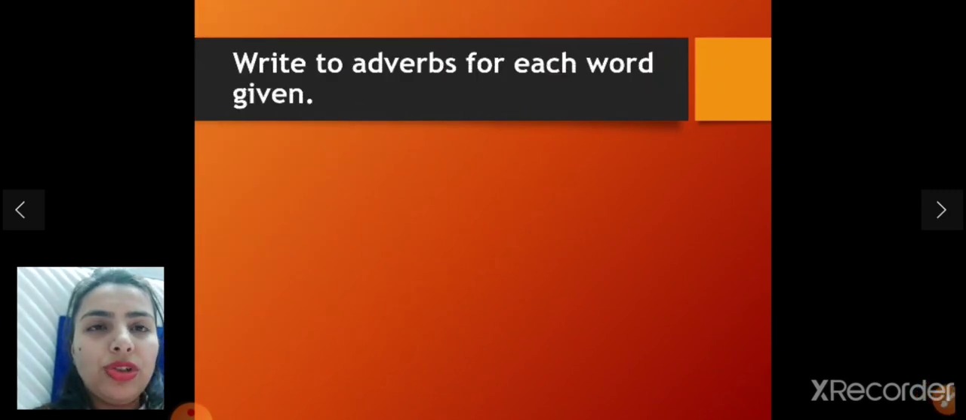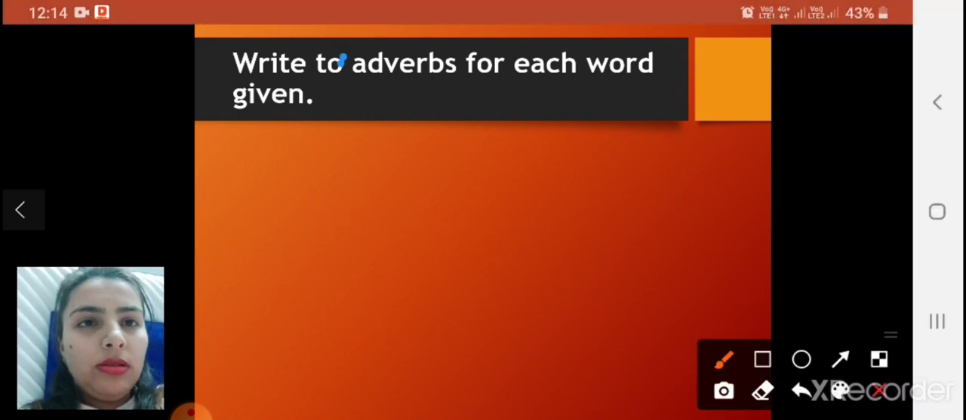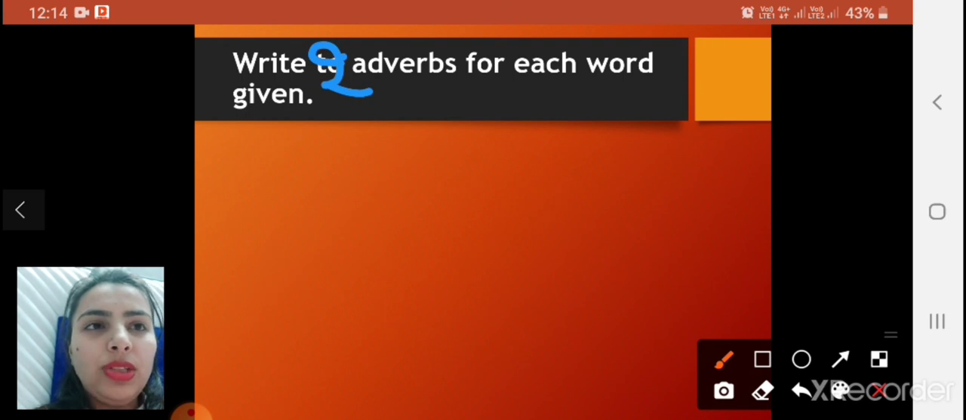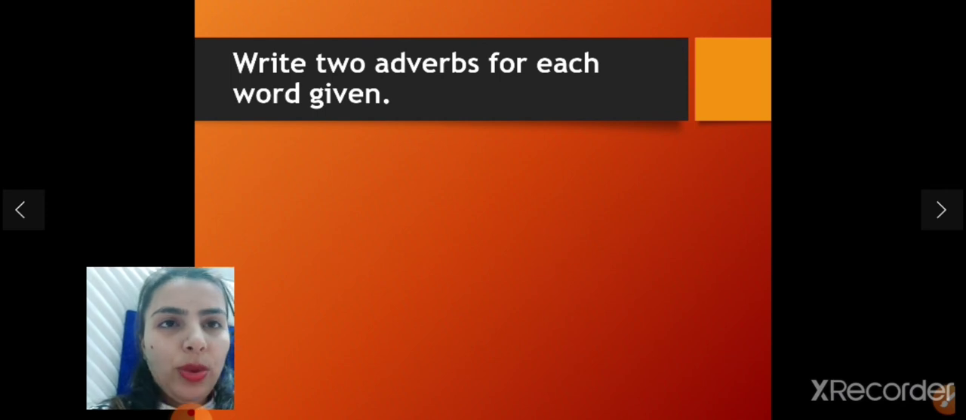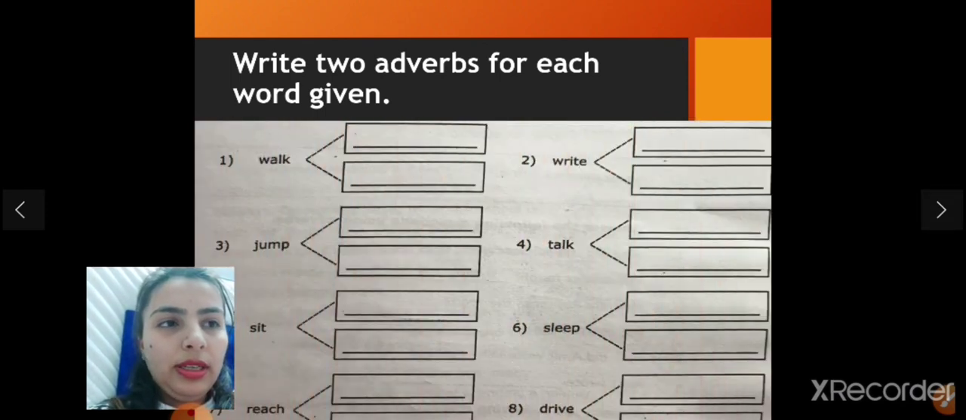Here is your next question. Write two adverbs for each word given. See here.